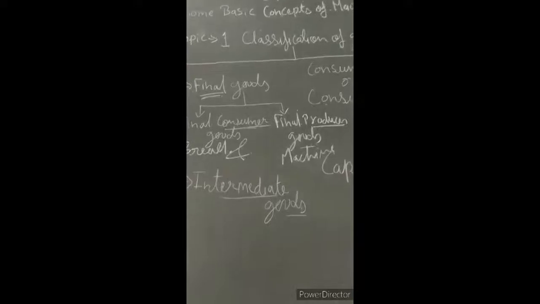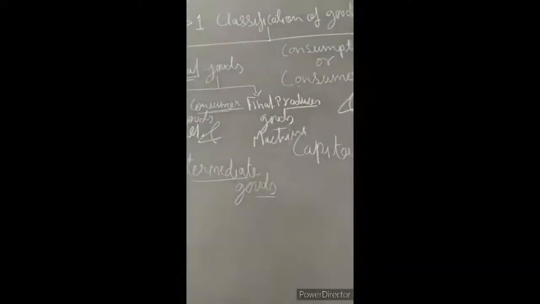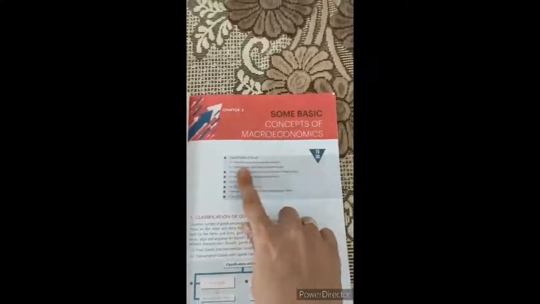Here I would like to show you the picture of your book. Chapter number 2, Some Basic Concepts of Macroeconomics. Your first topic is classification of goods, final goods and intermediate goods, consumption goods and capital goods. Here I have explained this topic, classification of goods. Here there is a flow chart.